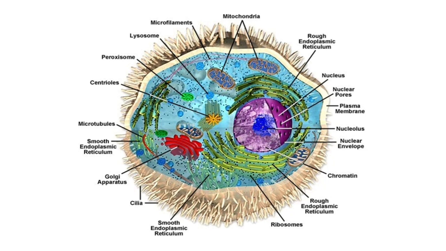Then you also have some smooth endoplasmic reticulum. Then some cells may have cilia, but and some may not. So not necessarily all the cells have cilia. Very few cells have them, and rest of them does not. Then yes, we have Golgi apparatus. Golgi apparatus is called as the postman of the cell, which carries all the materials from the cell and it gives to plasma membrane so that it will pass in and out from the cell.